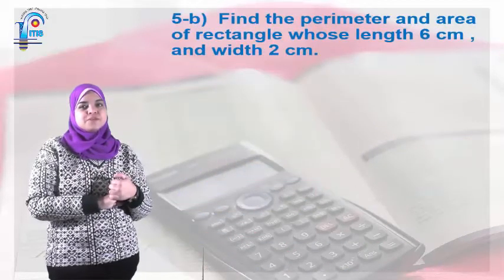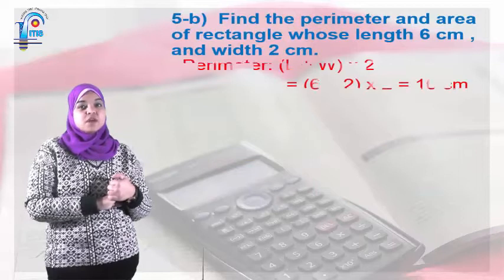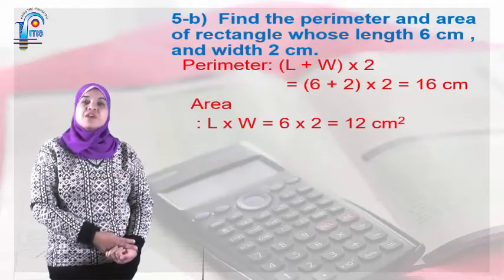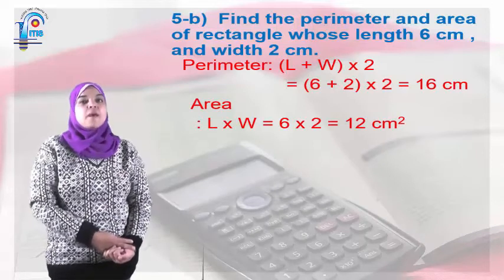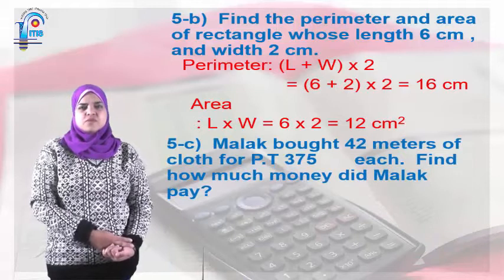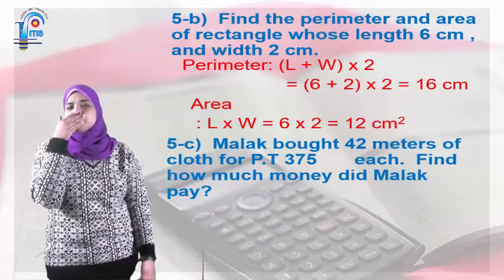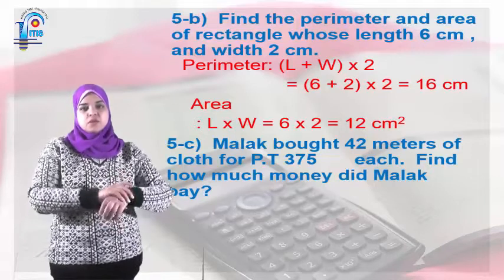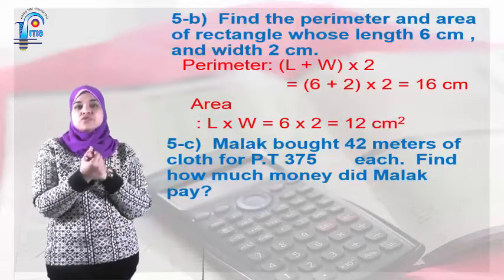And the last one will be to find the perimeter and area of a rectangle whose length is 6 cm and width 2 cm. Okay, here I'm talking about the perimeter and area of the rectangle. Do you remember the rules of them? Perimeter: length plus width times 2, and area: length times width. Okay, what are the area and perimeter of the square?